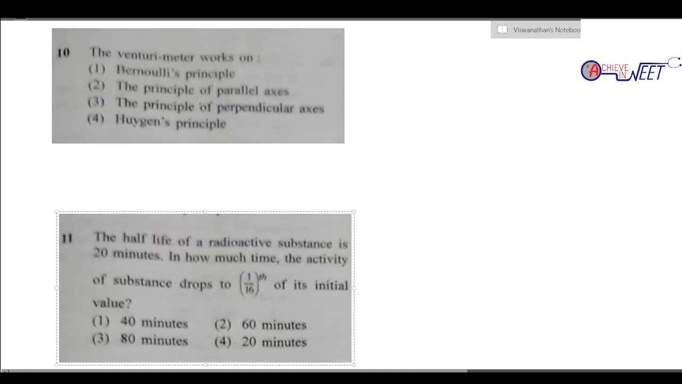So for question number 10, what they have asked is the Venturi meter works on the principle of, it's a very direct question, it works on the principle of Bernoulli's principle. Okay, so we'll go to the next question.